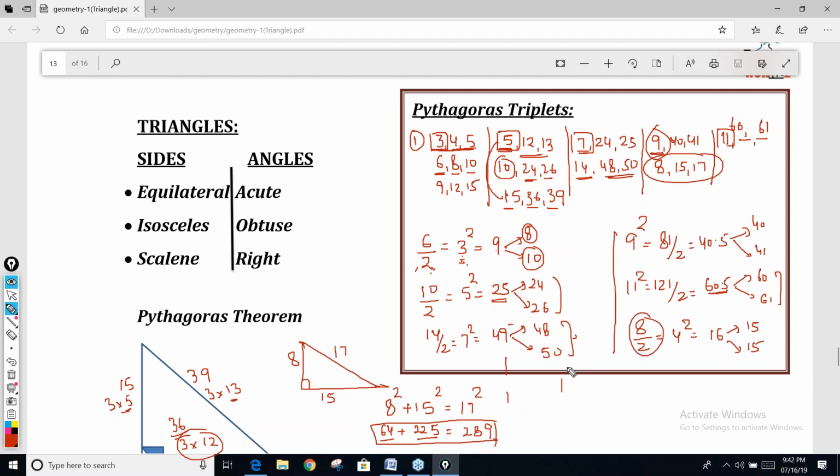So any side. For 4 you will get 3 and 5, Nitin. Again you will get the same triplet. For 4 you will get 3 and 5. Half of 4 is 2. 2 square, 4. The two side will be 3 and 5. One side is 12. Then you will get this triplet 4 times and you will get one more triplet with 12. Half is 6. 6 square is 36. The other two side will be 35 and 37.